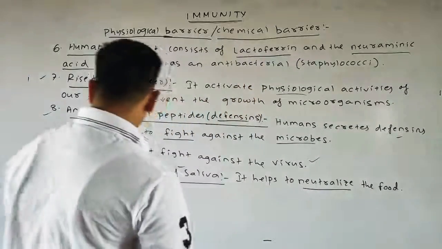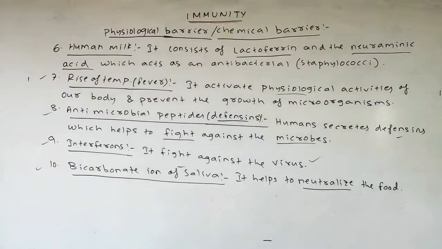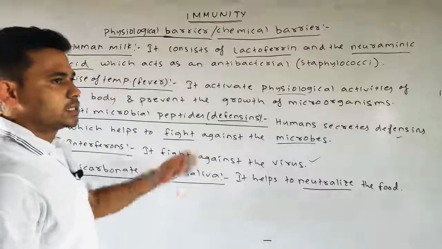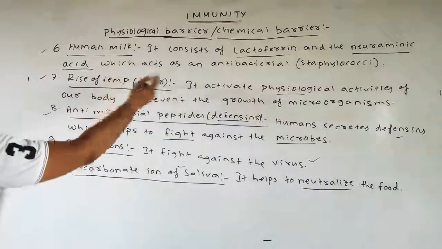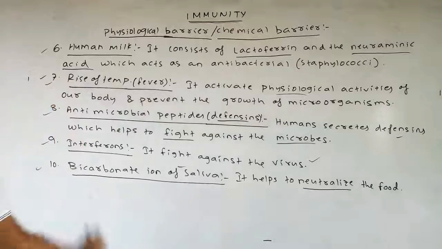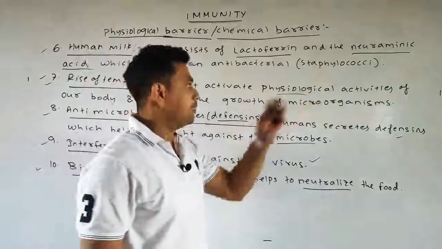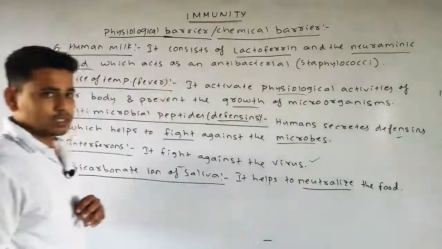So lastly, we discussed 5 more points of the physiological or chemical barrier. First, human milk, which consists of lactoferrin and neuraminic acid, which act as antibacterials. Next, the rise of temperature, which activates the physiological activities and helps in preventing the growth of microorganisms.